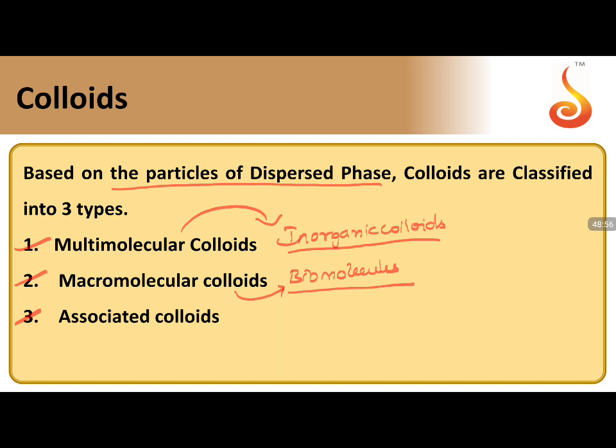Biomolecules, macromolecules, molecular colloids. So starch, cellulose, starch. If you say the starch solution, starch is a biomolecule, so it is going to be macromolecular. But if you have soap solutions resulting in the formation of micelles, they all come under associated colloids. The soap solution, which is the higher fatty acids of sodium or potassium salts, results in the formation of a micelle, a colloidal range particle resulting in formation of lather and cleansing action of soaps. That is an example of associated colloids.